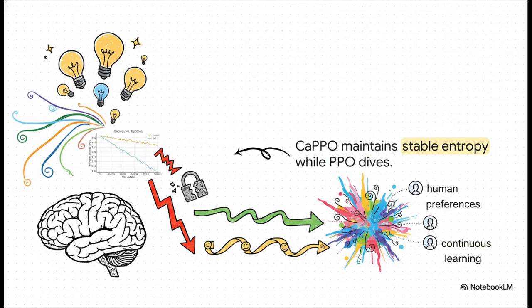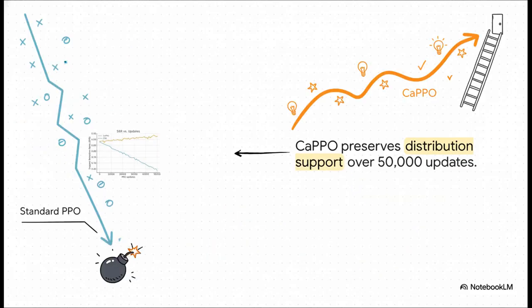Looking at the training dynamics over 50,000 updates really drives this home. Standard PPO just steadily kills exploration over time. It's a continuous, sad downward trend. But CAPPO keeps that entropy line high and stable. The model is continuously learning human preferences, but, and this is key, it's not sacrificing its broad, creative vocabulary to do it. You see the exact same story with the support retention ratio. Standard PPO aggressively discards those reference completions, sinking lower and lower with every single update. Meanwhile, CAPPO consistently preserves over 90% of the original distribution support throughout the entire 50,000 update run. It literally escapes policy contraction.